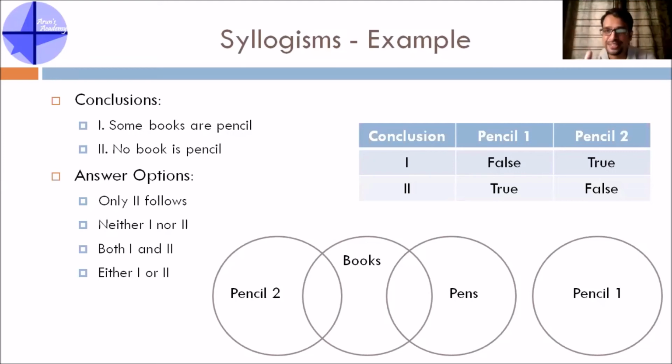The moment you read the statement, identify how many entities. In this question, there are 3 entities, so each entity should have one circle. Think and draw all possible circles which you can do based on the statements. Then check the conclusions. I hope you are all very clear and you have understood the concept of syllogisms.